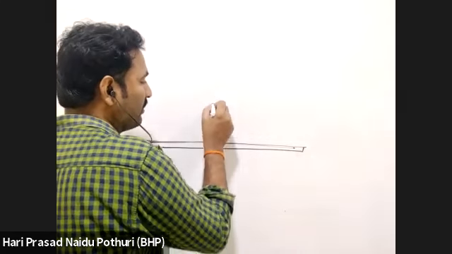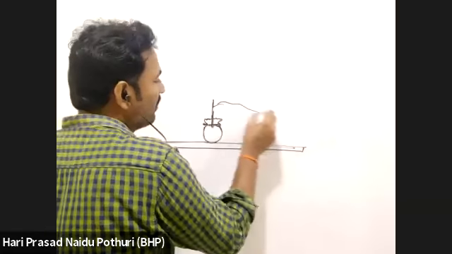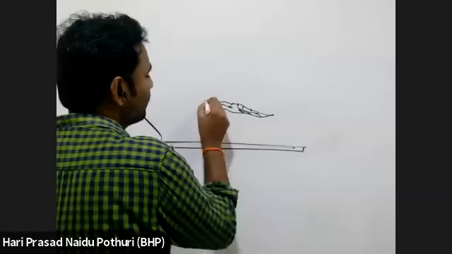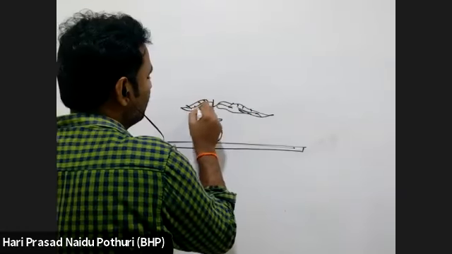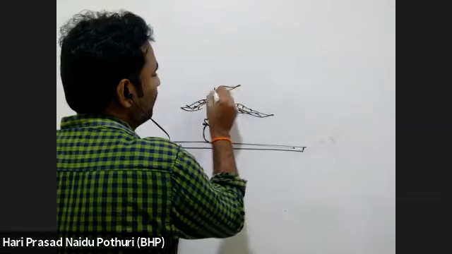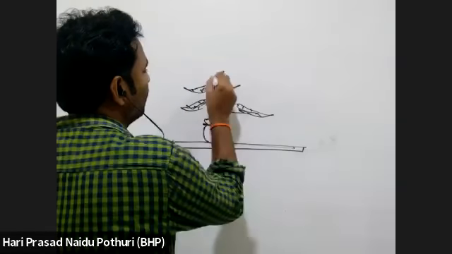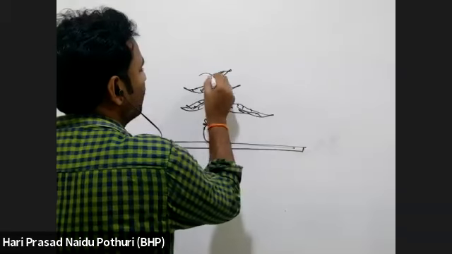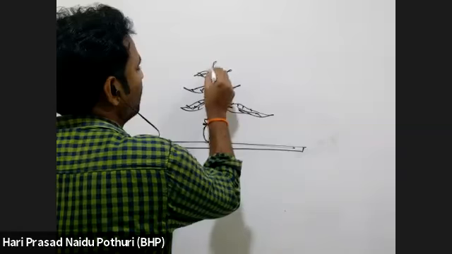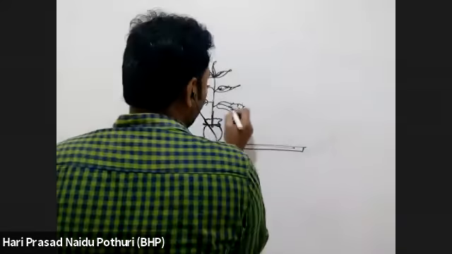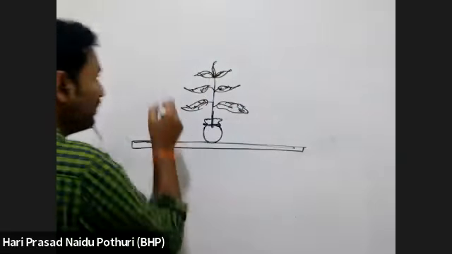This is a plant with many leaves that is taken here.